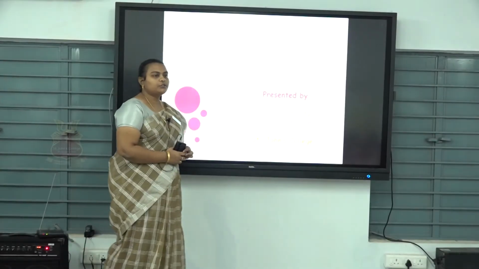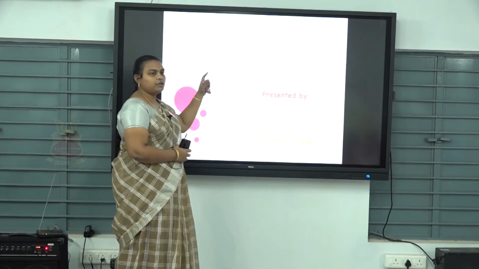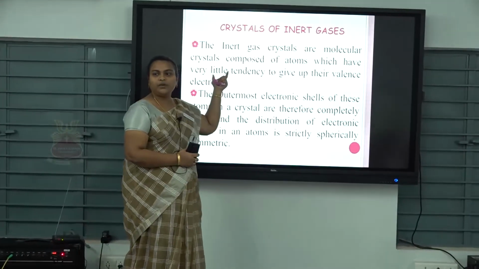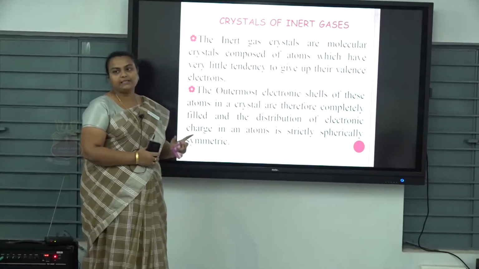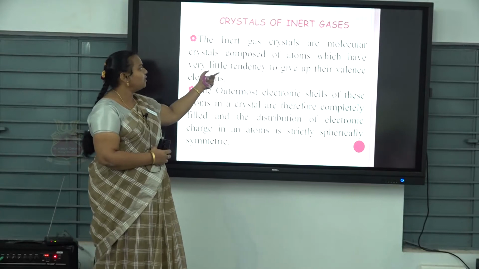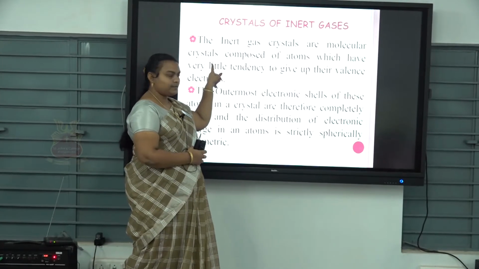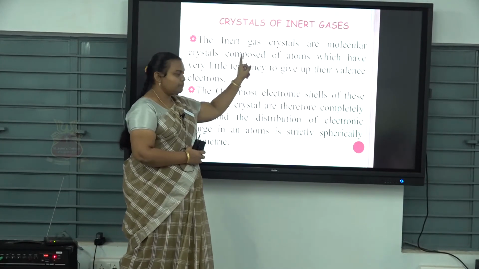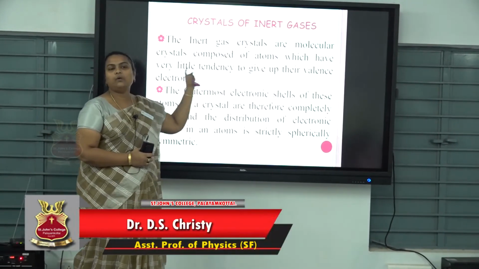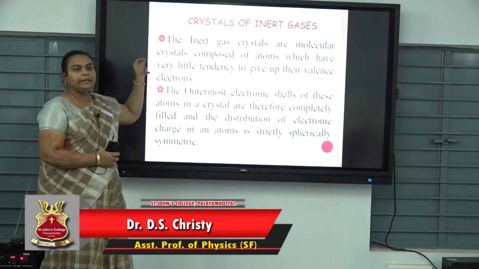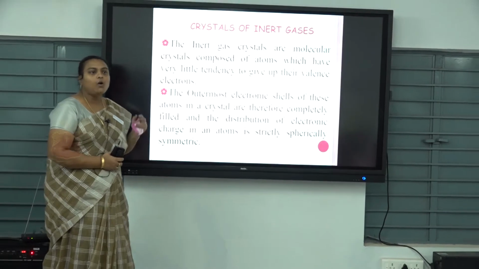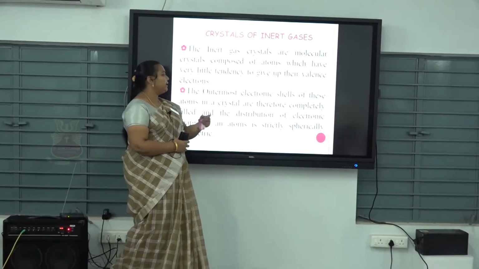Good afternoon, students. Today we are going to end the topic crystals of inert gases. So what is a crystal? A crystal is the regular periodic arrangement of atoms. What is special about inert gas crystals? The first point is that inert gas crystals are molecular crystals composed of atoms which have very little tendency to give up their valence electrons to other atoms.